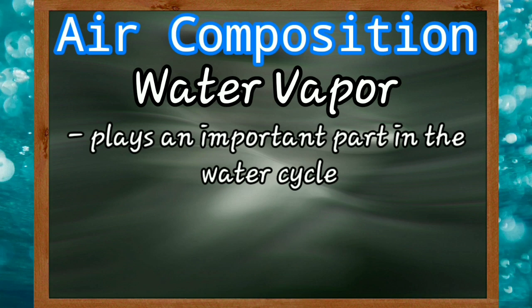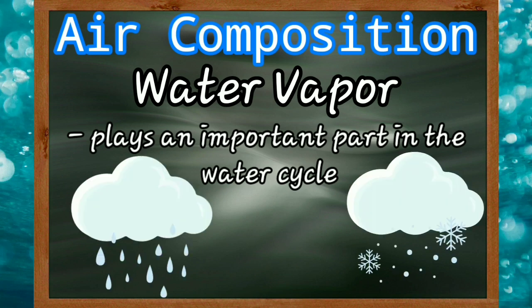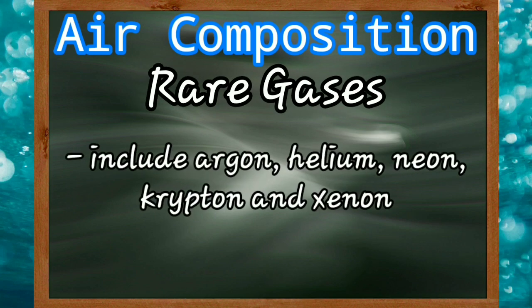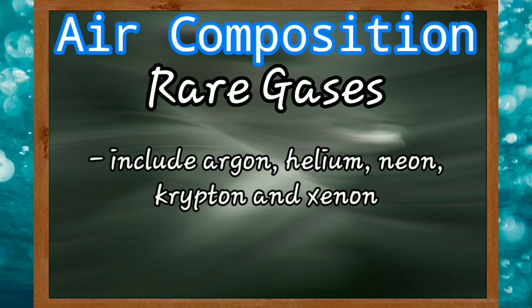It plays an important part in the water cycle. Water vapor forms the clouds and eventually they produce rain or snow. So again, we have oxygen, nitrogen, carbon dioxide, water vapor, and now the rare gases.